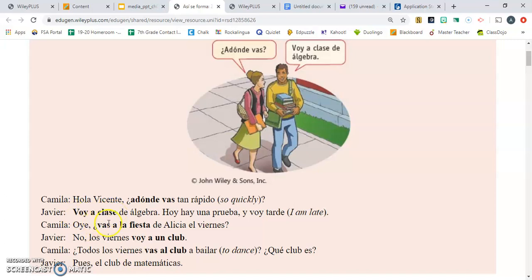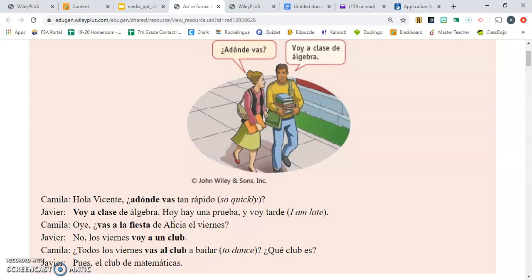And then she asks, ¿vas a la fiesta de Alicia el viernes? Now she's asking if he's going to Alicia's party. Not right now, but in the near future, el viernes. So this is asking about something that he might be going to or going to be doing in the near future. And then he says, no, los viernes voy a un club.